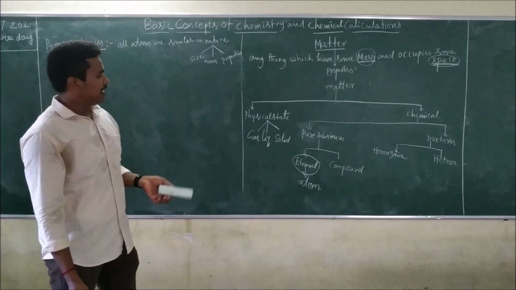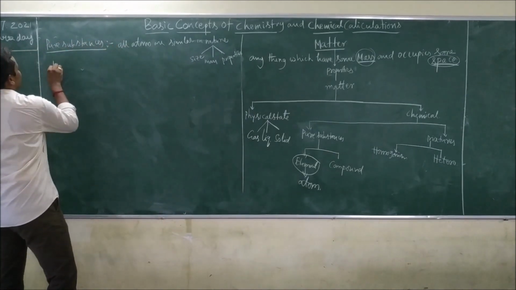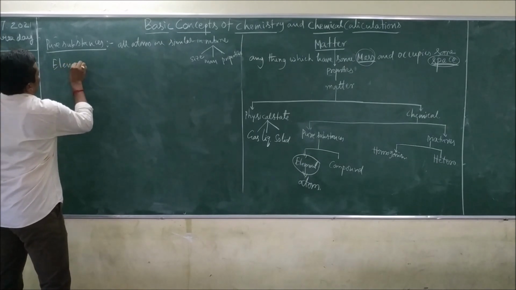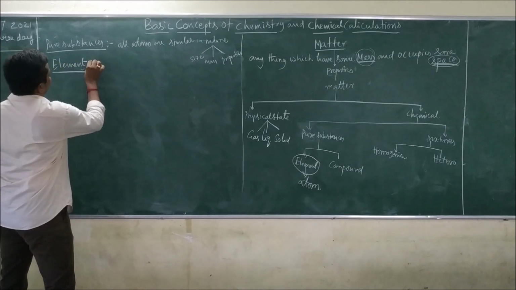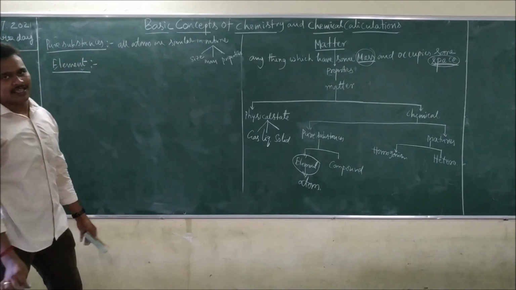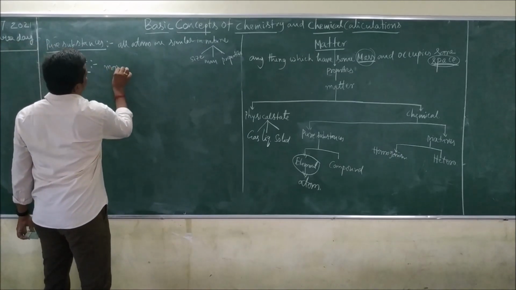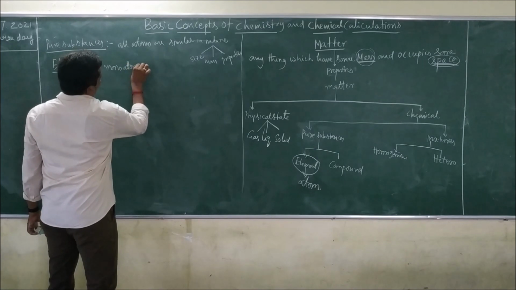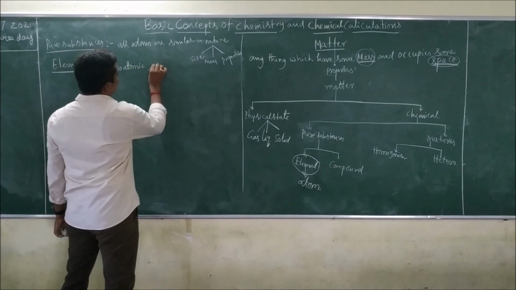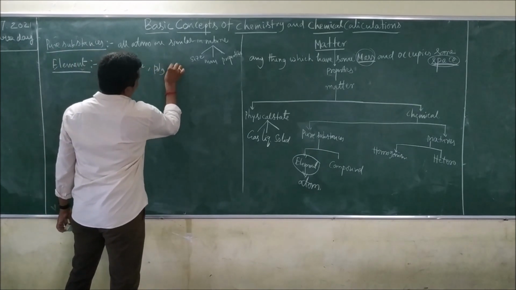And element. This element now we can study. Any substance available in the elemental state we can say element. Here we have monoatomic elements. Other one is polyatomic elements.